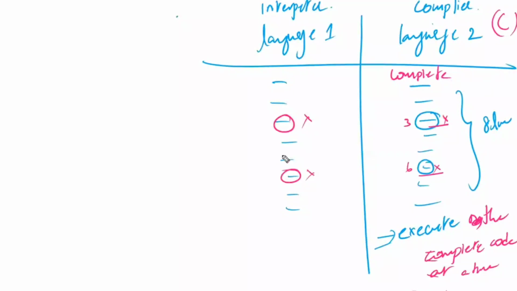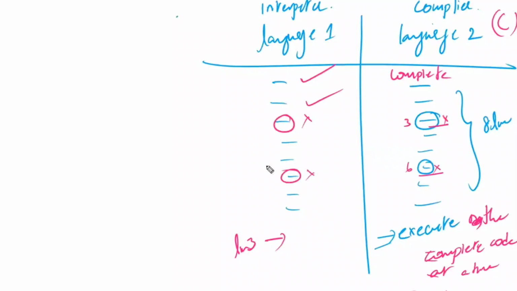Now, in the interpreter language, what happens is it is not going to see the complete code at a time. It will check only the first line, whether it is correct or not, whether it is as per the syntax or not. Syntax okay, tick mark. It will execute, and it will come to the second line. Is it as per the syntax or not? Yes, it will execute. And it will come to the third line. It is not as per the syntax, or some error is there. It will mention that line number 3 is having the error.